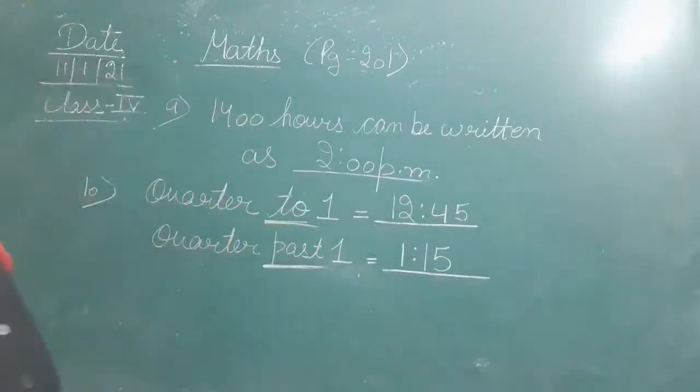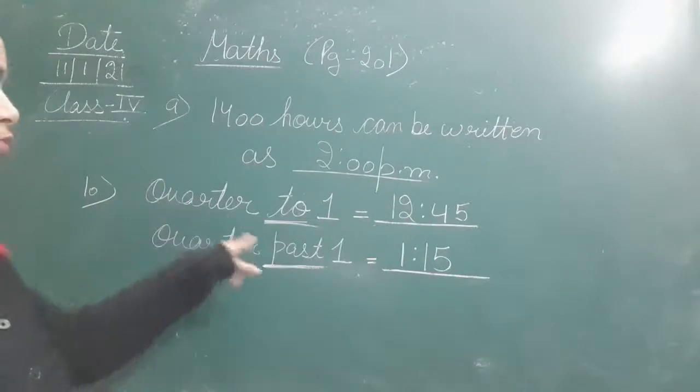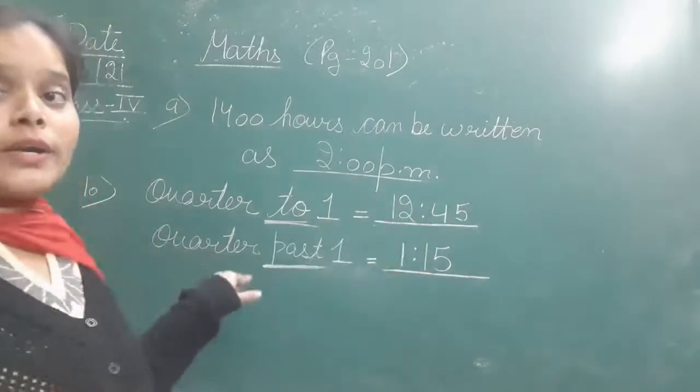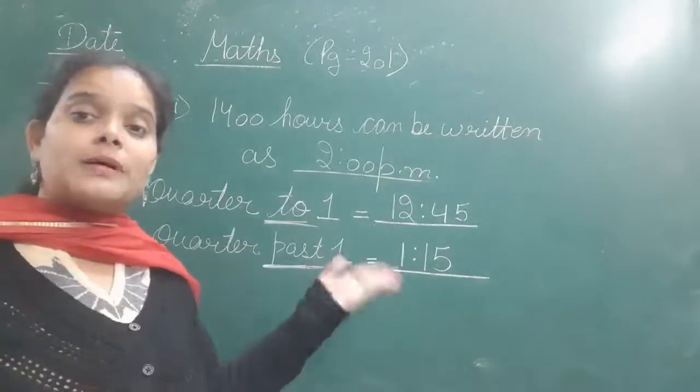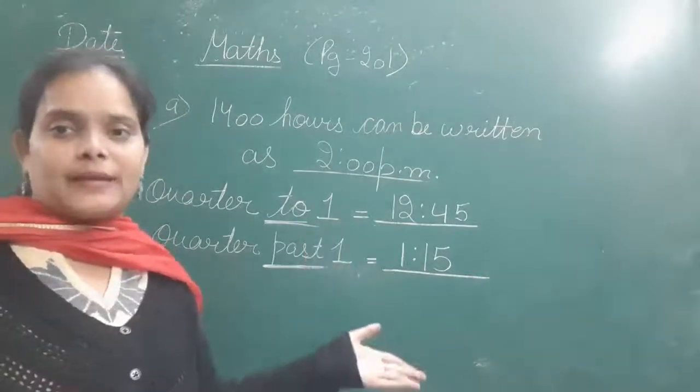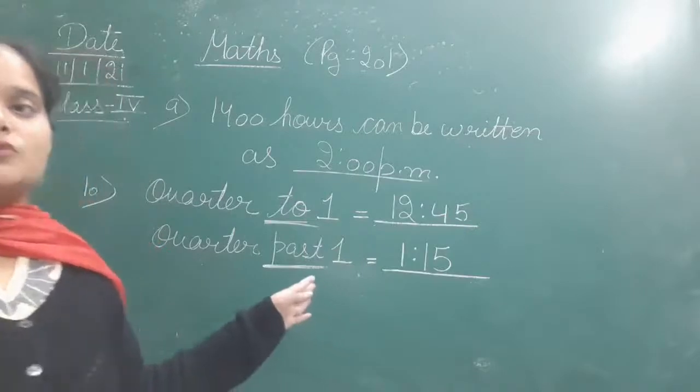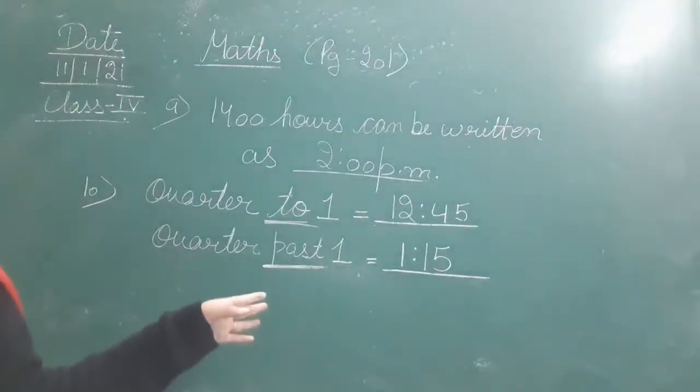Here the time is 12:45. 1:45 is 12:45 and 1:15 is 1:15. Now is it clear? Past means बज चुके हैं, to means बजने वाले हैं. Okay, these two terms you have to keep in your mind very clearly.